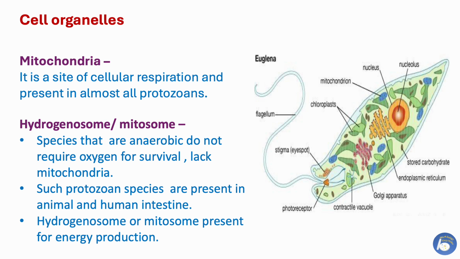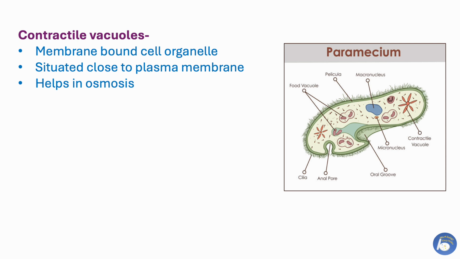Next structure is hydrogenosome or mitosome. Species that are anaerobic do not require oxygen for survival and lack mitochondria. Such protozoan species are present in animals and the human intestine. Instead of mitochondria, they have microbodies like hydrogenosome or mitosome for energy production. Contractile vacuole. These membrane-bound cell organelles are situated close to the plasma membrane and help in the osmosis process between the cell cytoplasm and the surrounding environment.